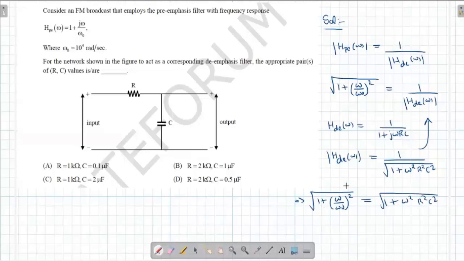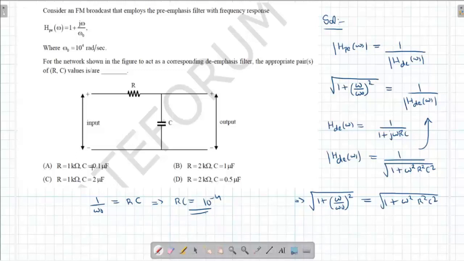Now I can compare and see that 1 upon omega naught is nothing but RC. Omega naught is given as 10 raised to power 4, which implies RC must be equal to 10 raised to power minus 4. Now we have to choose the option which will give RC equal to 10 raised to power minus 4. Multiple options can be correct, so let's be careful in this.